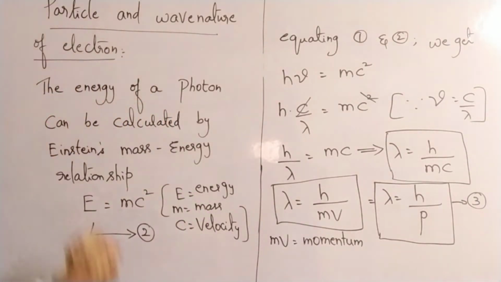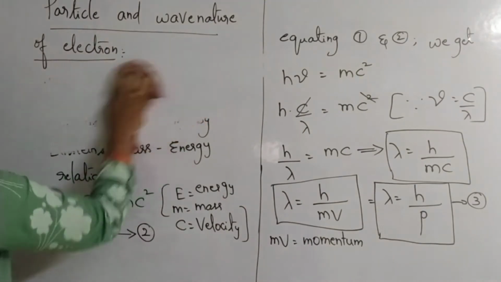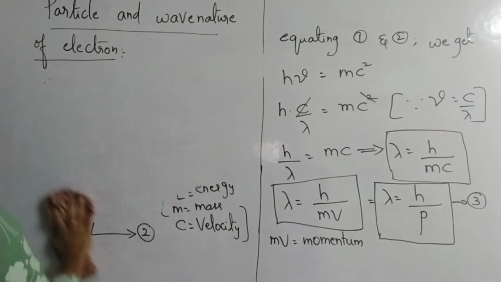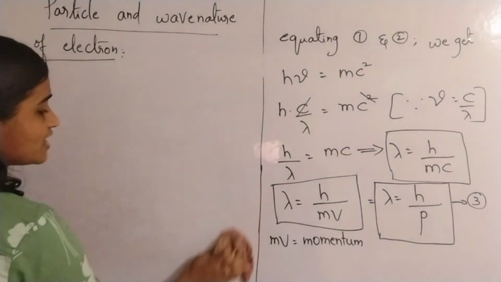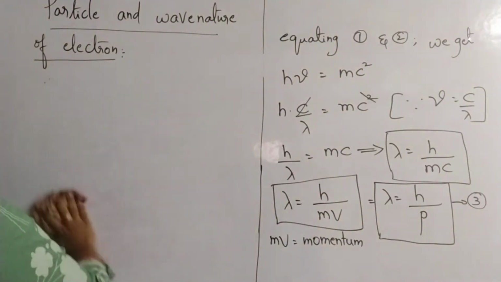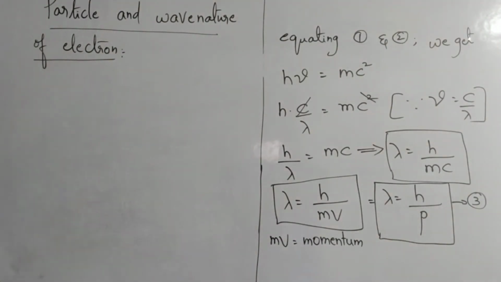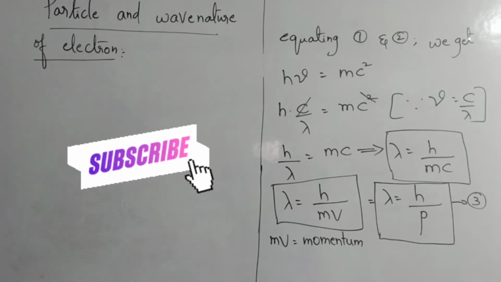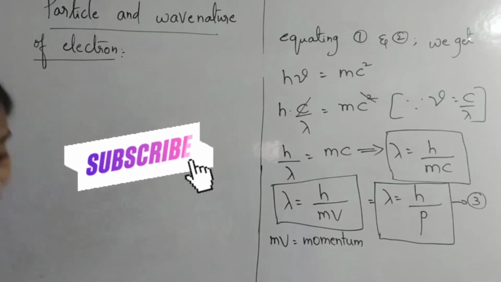Now please note down everything and pause the video. Try to understand the concepts before you learn. Knowing the concept better is the best way to understand and learn. So lambda is equal to h by p. P means momentum. Please remember that point.